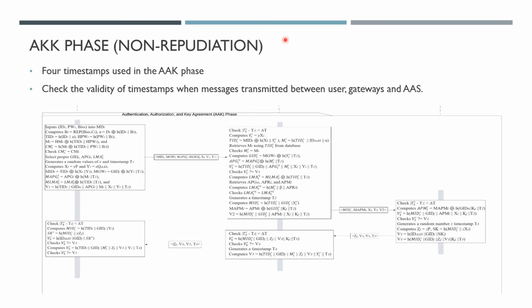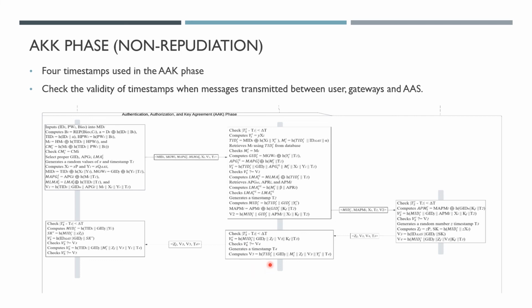AAK phase non-repudiation. The asymmetric keys exchange works to ensure non-repudiation, which is found in the authentications, authorizations, and key agreement AAK phase. In the AAK phase, there are 4 timestamps used in the transmitted messages between user, gateway, and AAS. Before the message is transmitted, a timestamp is generated.